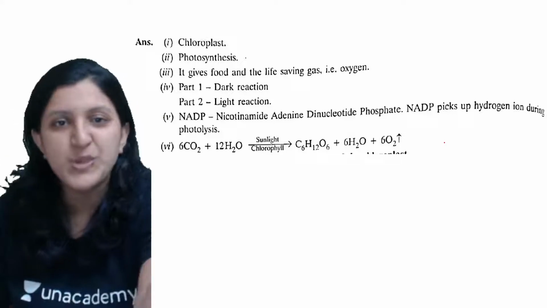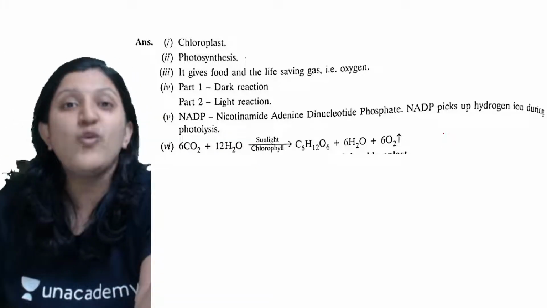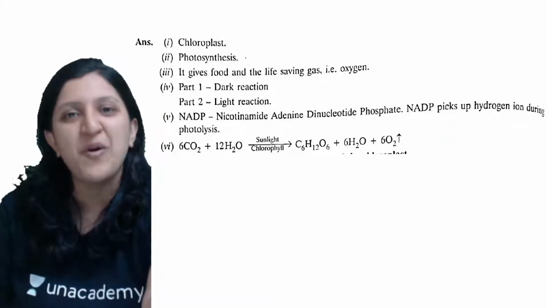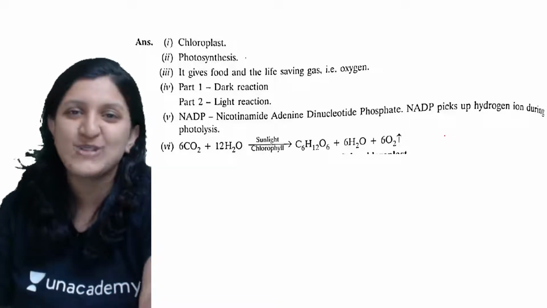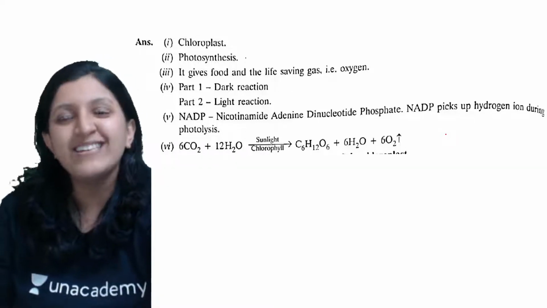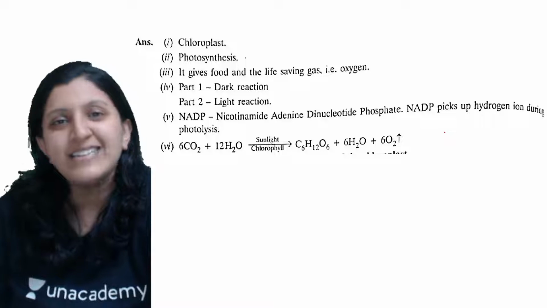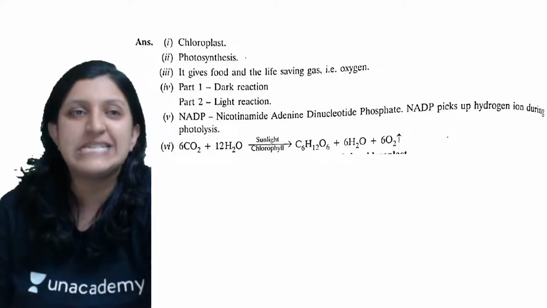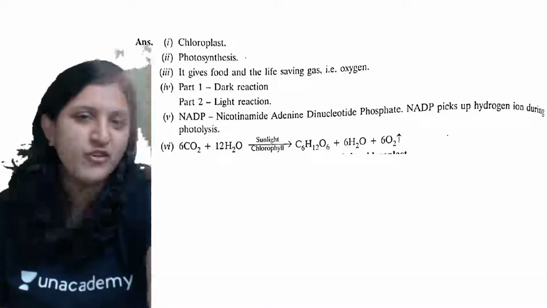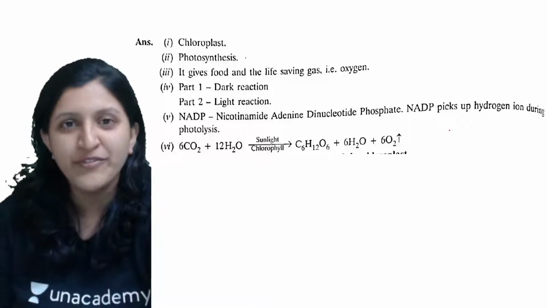So photosynthesis, which living organism is not depending on photosynthesis? We all in turn are depending on plant itself for our food. So it is basically a source of food for all of us, be it a vegetarian or a non-vegetarian.